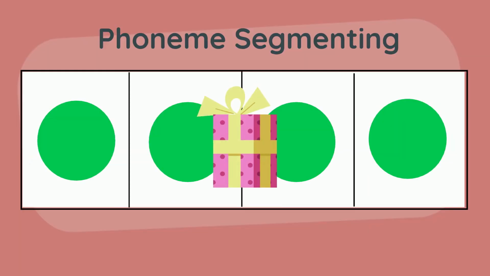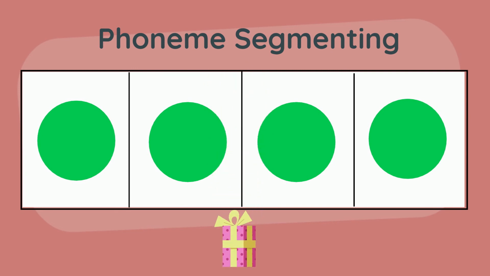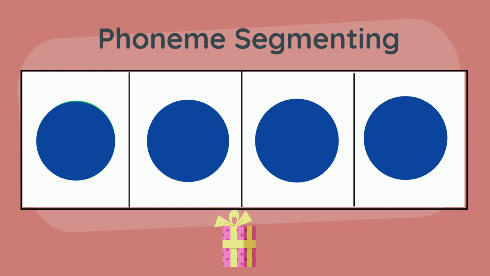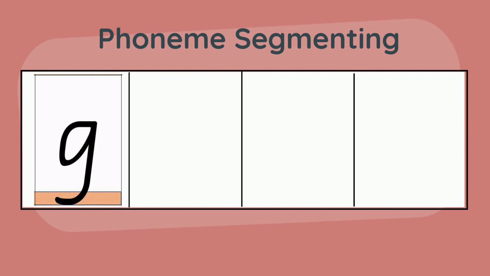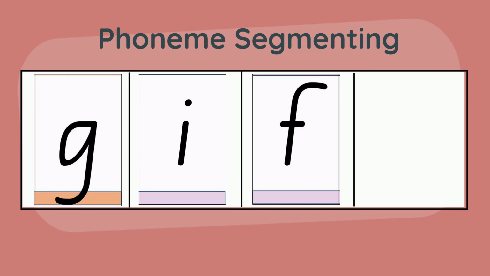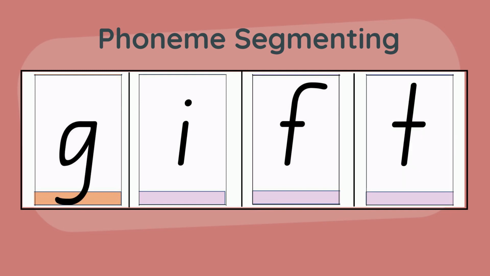It's your turn. Segment the phonemes in the word gift. How many are there? 4. Using the 4 phoneme sound box, which letter will you use to represent G? The letter G. G, I. The letter I. G, I, F. The letter F. G, I, F, T. The letter T.